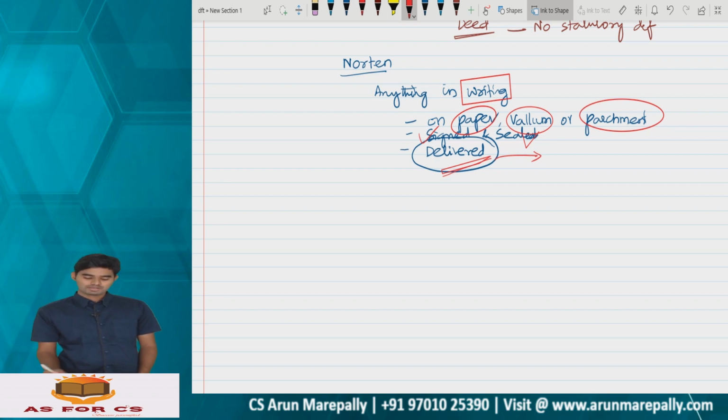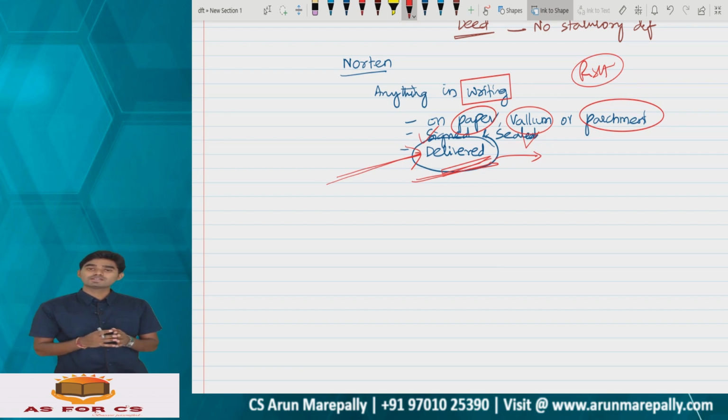Since it involves a certain right, obviously it has to be an instrument, and if that instrument is delivered, then it turns into a deed. So the essence of the concept of deed is the delivery of that instrument. As soon as you deliver the instrument, it turns into a deed.